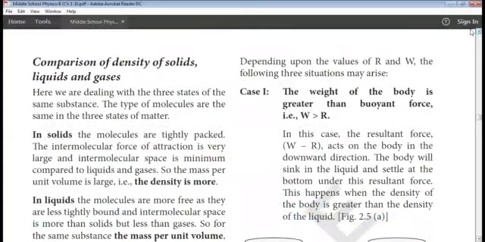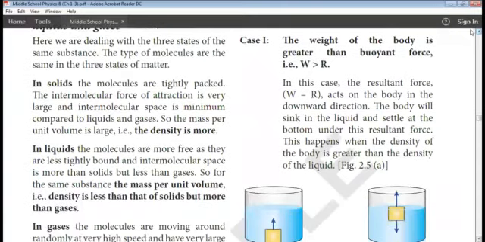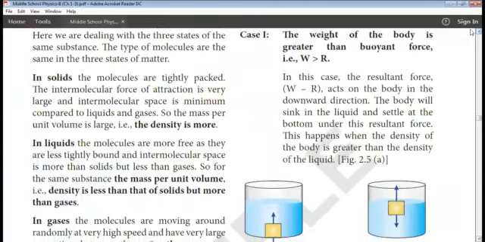Depending upon the values of R and W, that is buoyant force and weight, the following three situations arise. See here, when the weight of the body is greater than buoyant force, W will be greater than R. So in this case, what happens to the body? For example, take a stone and throw it in the water.